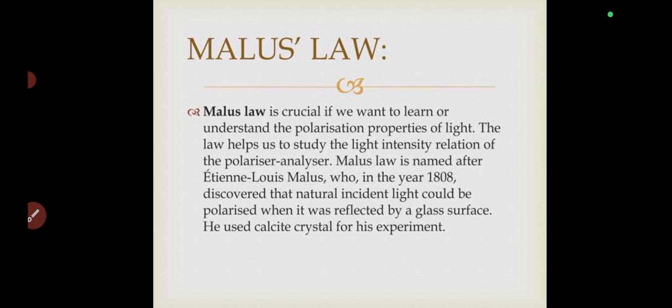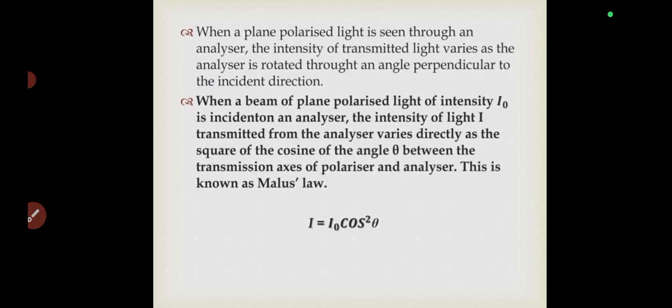Now, the concept was named after Louis Malus, like I said, and it is such that as light passes through a polarizer, two polarizers basically, and the second polarizer is rotated, the intensity of that light changes. Okay, so now, when plane polarized light is seen through an analyzer, which is just another polarizer, the intensity of transmitted light varies as the analyzer is rotated through an angle perpendicular to the incident direction.